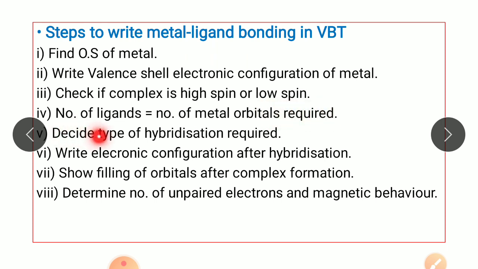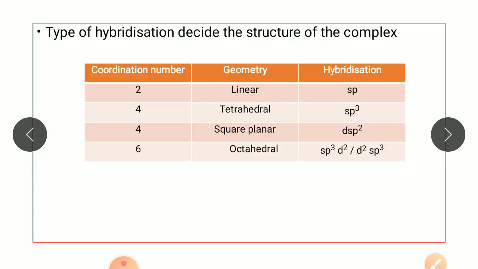Then you have to decide the type of hybridization. Then the sixth step is to write the electronic configuration after hybridization. The next step is to show filling of orbitals after complex formation. And the last step is to determine the number of unpaired electrons and predict the magnetic behavior of the complex.